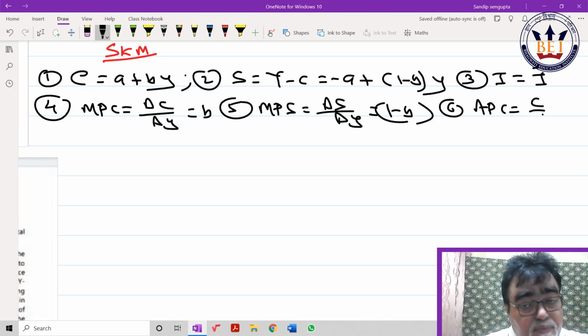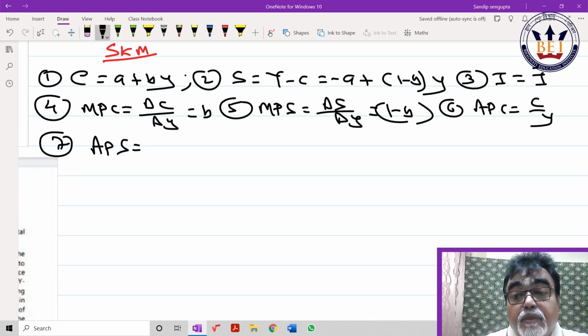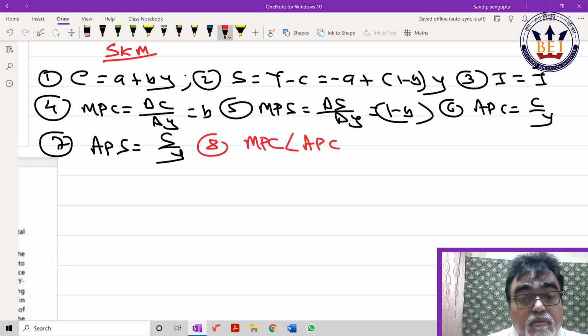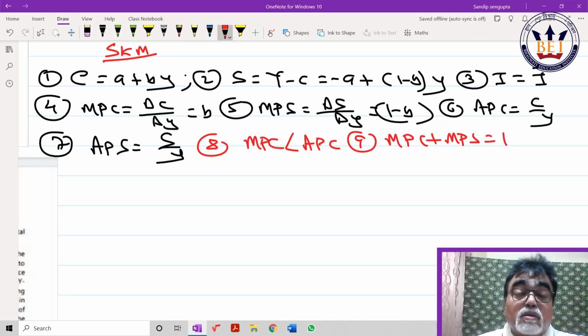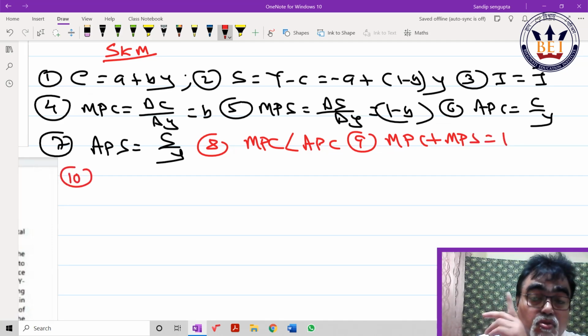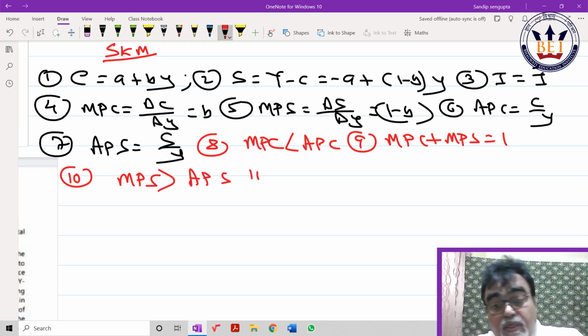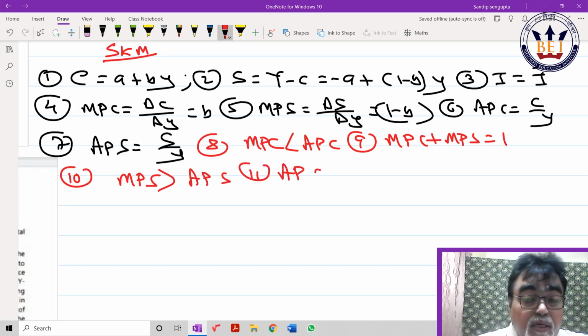MPC less than APC. MPC plus MPS is equal to 1. MPS greater than APS. APC plus APS is equal to 1. It is my suggestion to take care of this scheme, the simple Keynesian model. First, you have to take care of the way I have given you the formulas. Then only it will be helpful for you. Please.